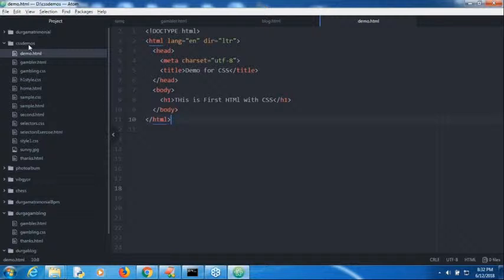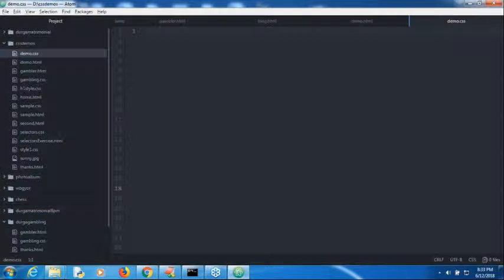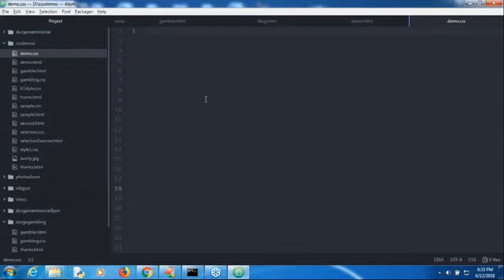So for that, how you can do it is open a new file, demo.css. I'm taking one small file, demo.css. Sir, in this demo.html, what style do you want? Sir, the h1 is already there. This h1 should be in red color. This is my requirement, right? Okay, sir, what is the way? How can you do that?